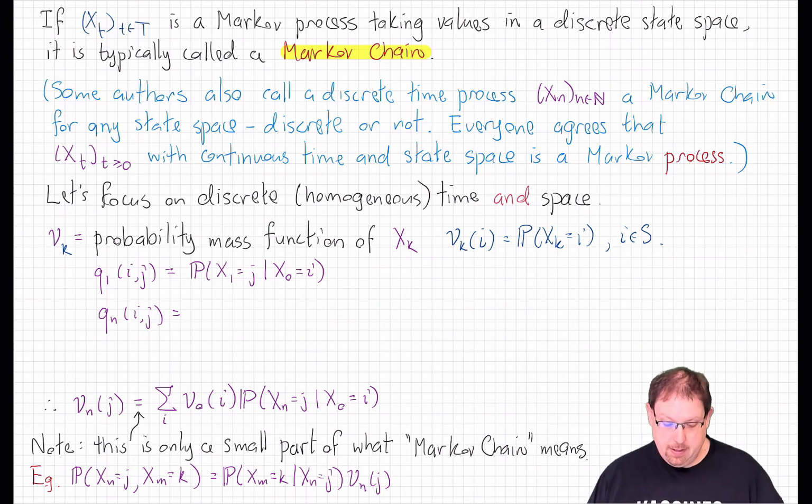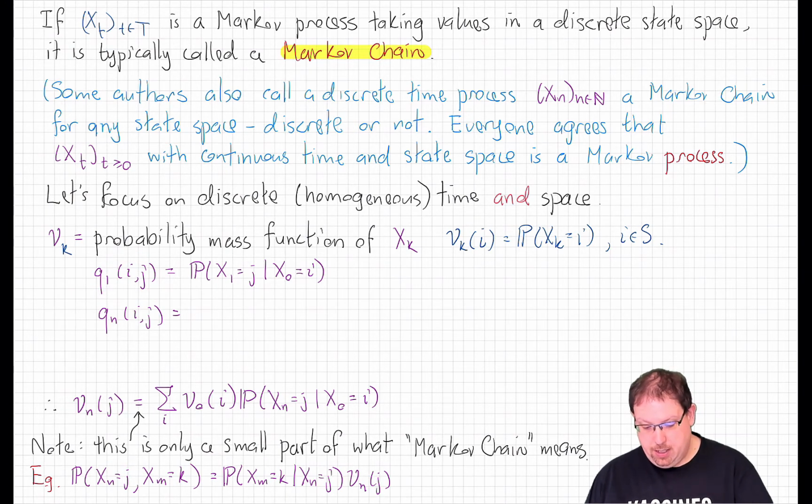For a Markov process that is time homogeneous, which is what we'll be dealing with here, in order to fully understand the process, at least in terms of finite dimensional distributions, but in the discrete setting that is all the information the process contains, all we need to understand is the one-step transition kernel, which is just the conditional probability that at step 1 we're in state j, given that at step 0 we were in state i.